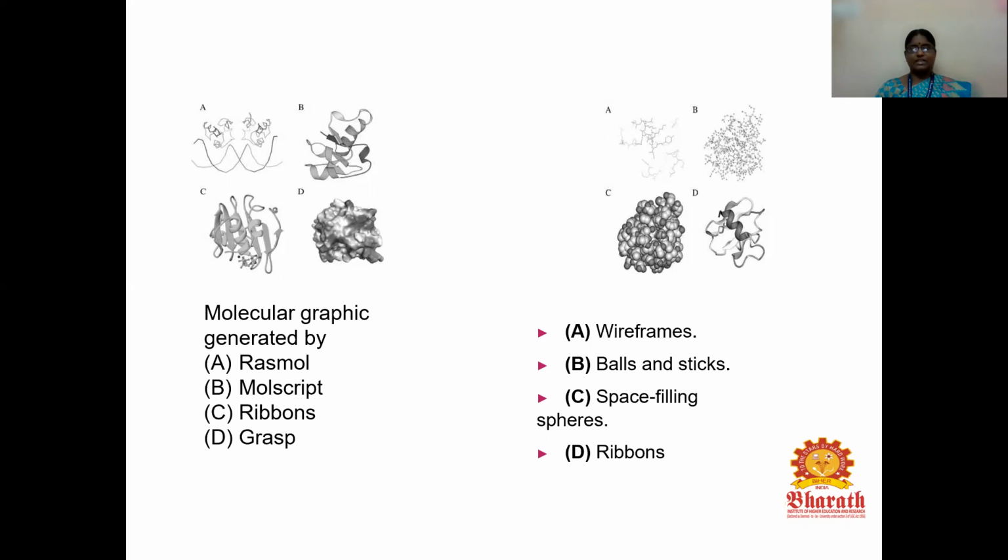And on the right hand side you can see for Clustal W, we can use wireframes, balls and sticks, space-filling spheres, and also the ribbon. You can see the difference between these diagrams. As the name suggests, ribbons will be in ribbon form. These are all related to the 3D structures of various proteins, which cause particular diseases.